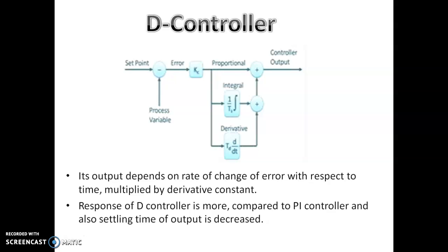The response of the D controller is faster compared to the PI controller, and the settling time of the output is also decreased. It improves the stability of the system by compensating the phase lag caused by the I controller. Increasing the derivative gain increases the speed of response. So finally we observed that by combining these three controllers we get the desired response of the system.